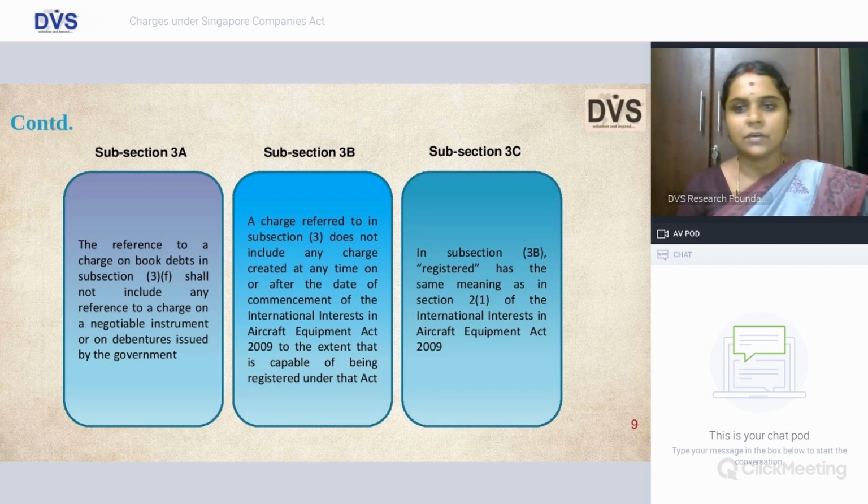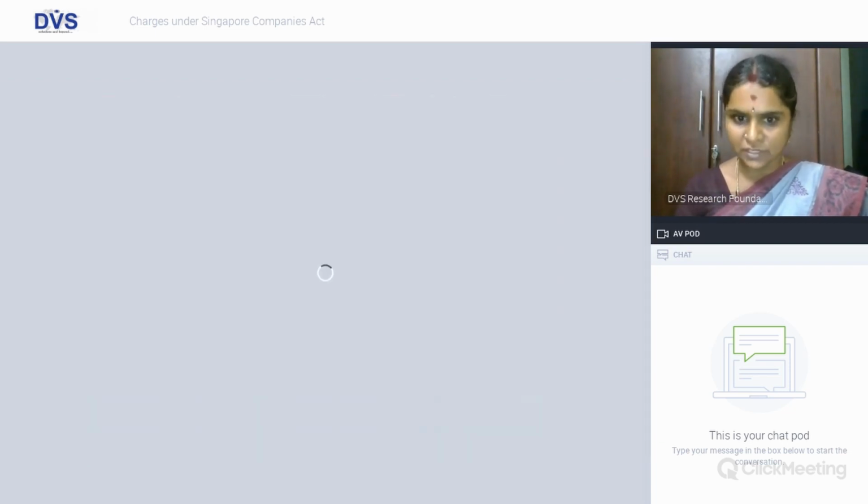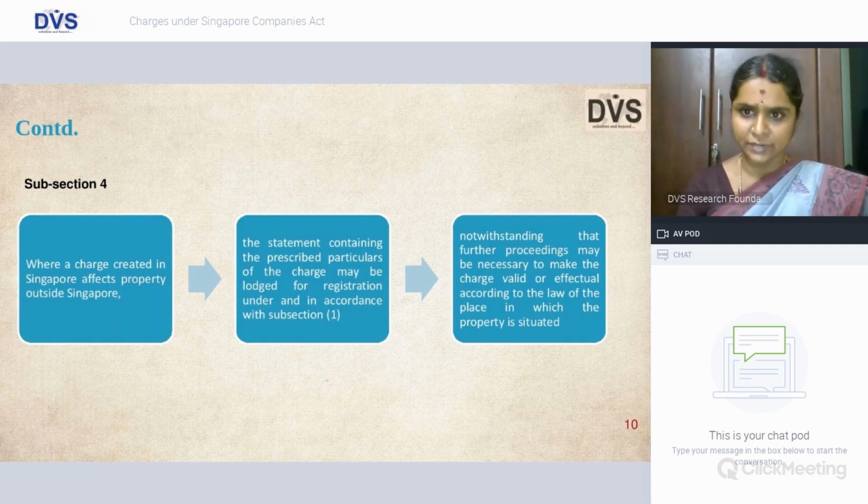Subsection 3A says reference to charge on book debts as specified in subsection 3 clause F will not include a charge on a negotiable instrument or a debenture issued by government. These are all exclusions. Likewise, it will not be included for the International Interest in Aircraft Equipment Act 2009, and registered here refers to the specific statute as defined, which is international interest in aircraft equipment.